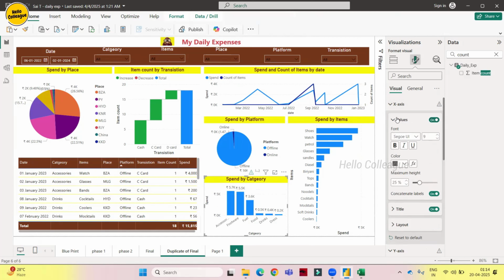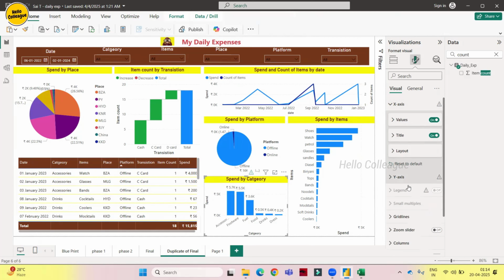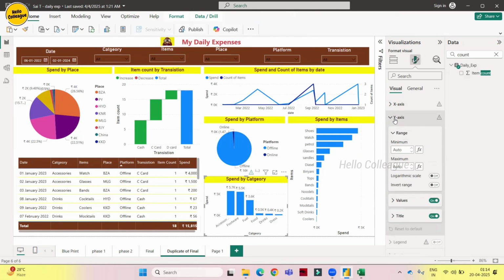I need to remove the y-axis. Why is it not able to remove? Yeah. See, if we remove it, we have some space, right? We can utilize those things. So yeah, this is good.